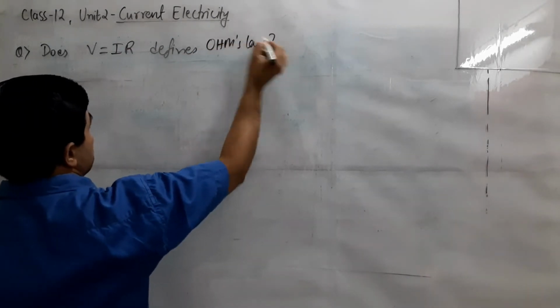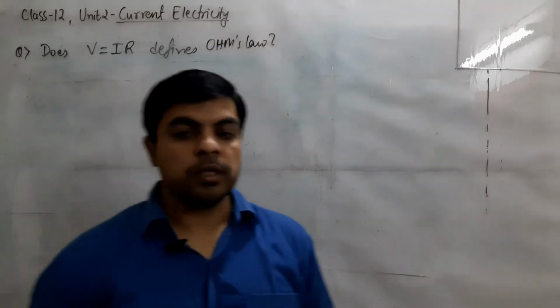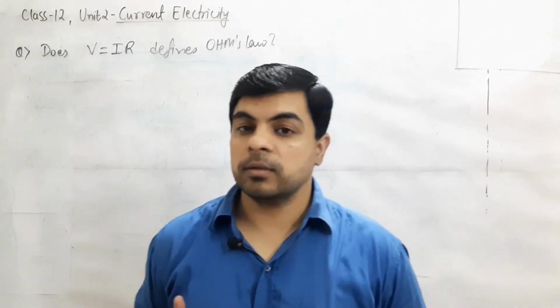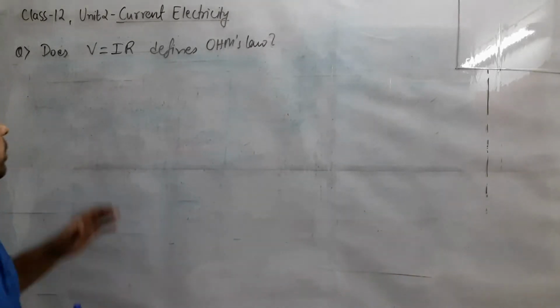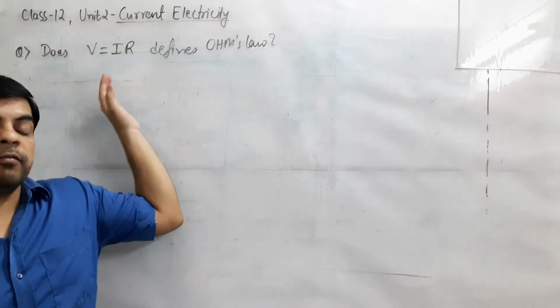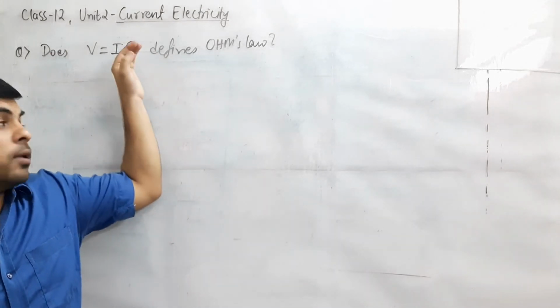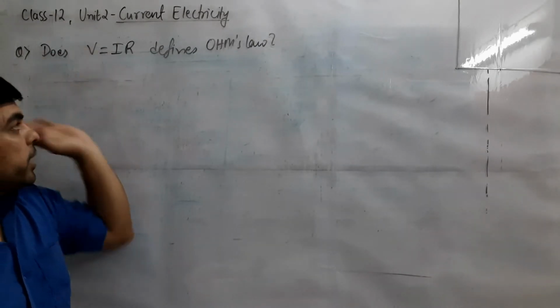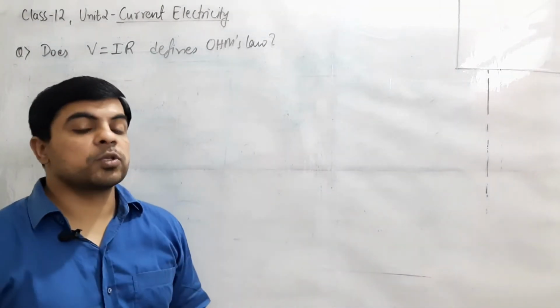If the question is this, what would be your answer? Does V equals IR define Ohm's law? Keep the formula in your mind. I proportional to V, V proportional to I, V equals IR. If we have written IR or RI, it means the same. So does the V equals IR formula give Ohm's law or not?